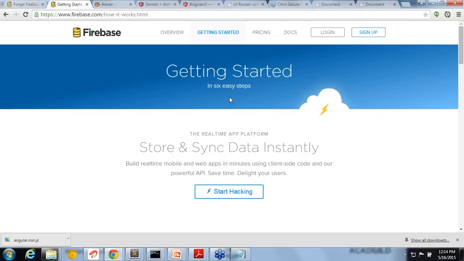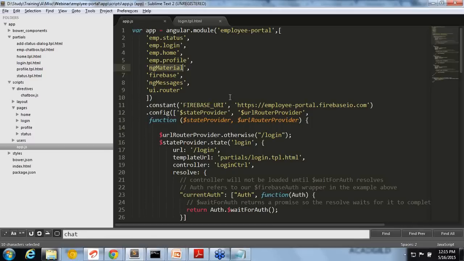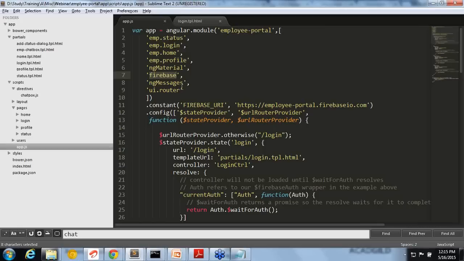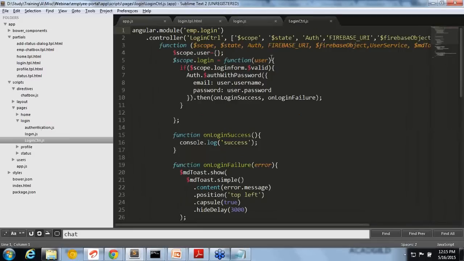For that, Firebase gives a service for Angular also, AngularFire. First of all, I included the Firebase module, which I downloaded the same way as any other thing: AngularFire and Firebase. I've included them here, and then you can see it in any service. Let's say for example the login control.